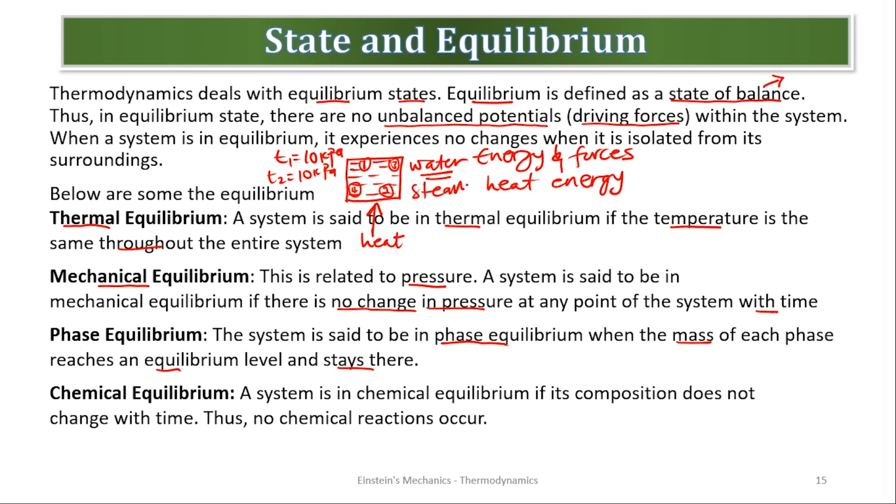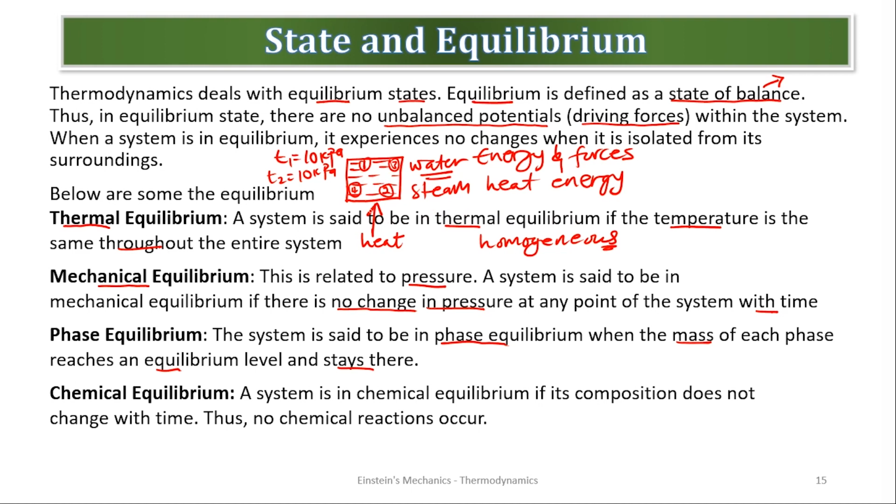Now I'll be having a combination of water and steam inside the container, and the phase of this system will be distorted. It will be a combination of water and steam, and the phase equilibrium of the water would be disturbed until it is homogeneous. Are we good? So phase equilibrium is talking about the homogeneity of the system.